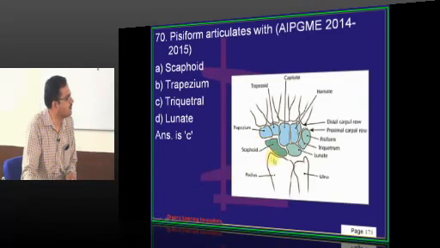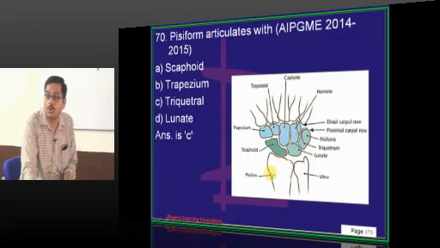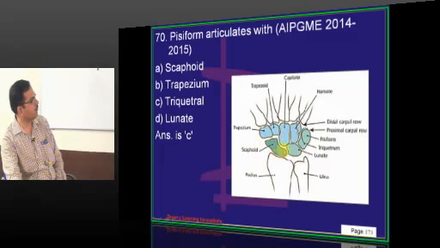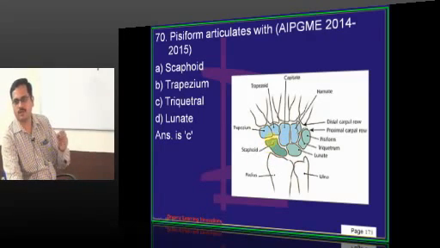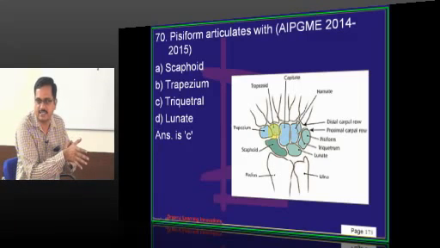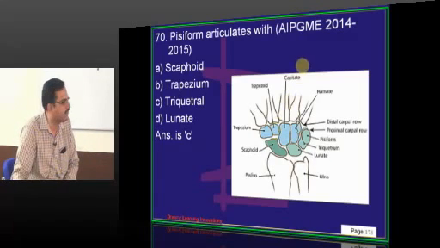Now, this is the lower end of radius. This bony projection is called styloid process. Suppose if there is a fracture of lower end of radius 1 inch above styloid process, what is that fracture called? Colles fracture, dinner fork deformity. Then this is the scaphoid bone. The common carpal bone which is subjected to fracture is scaphoid bone, which lies in the floor of anatomical snuff box. If there is a tenderness in the anatomical snuff box, you can suspect the fracture of scaphoid.